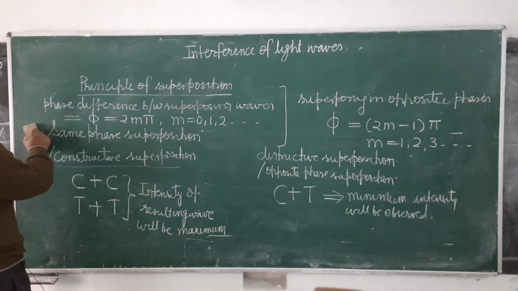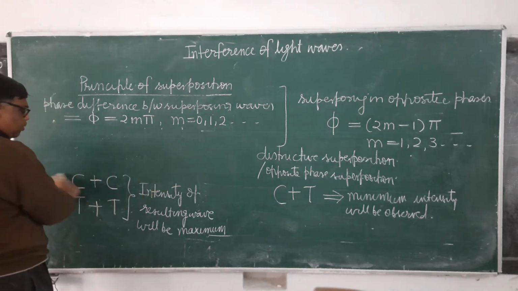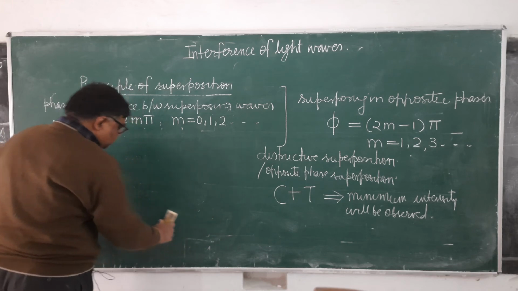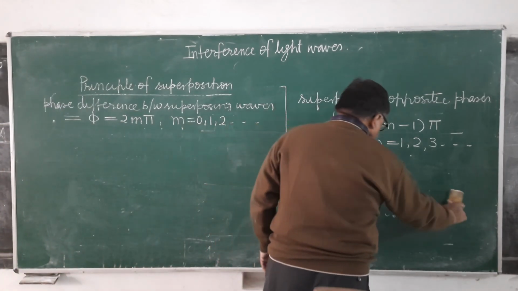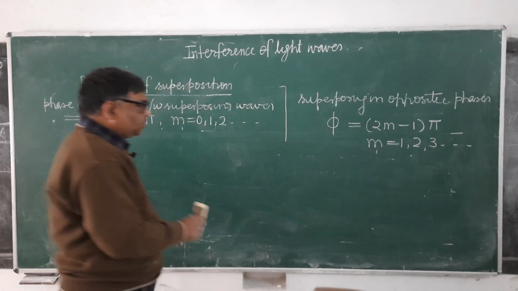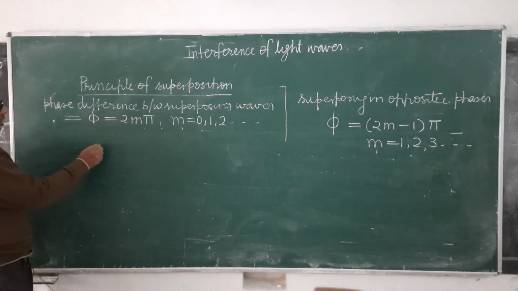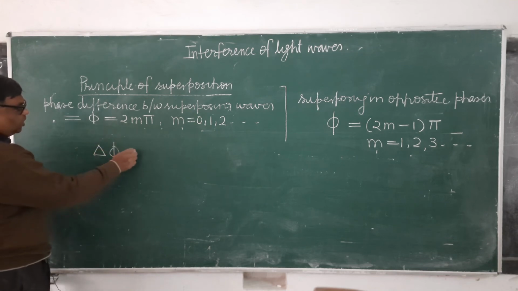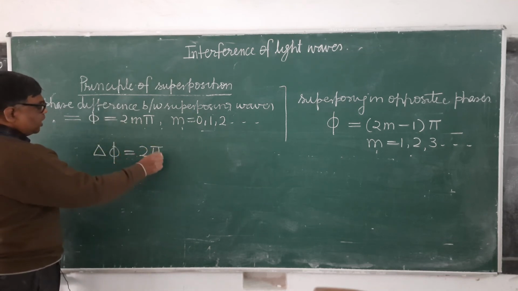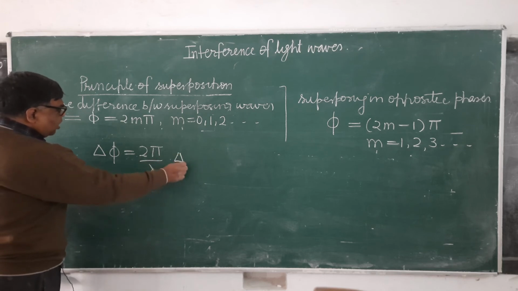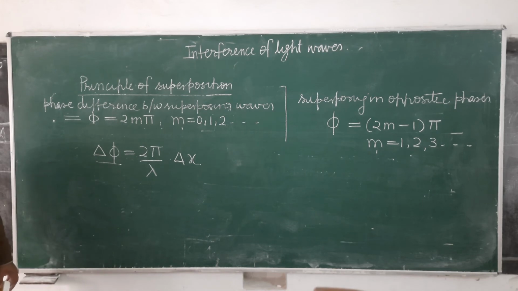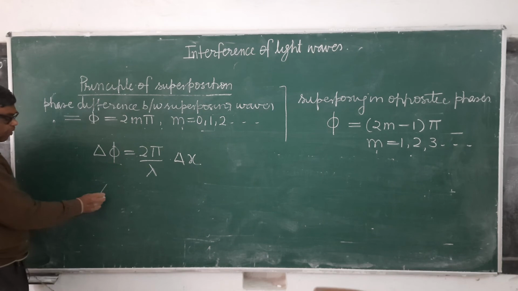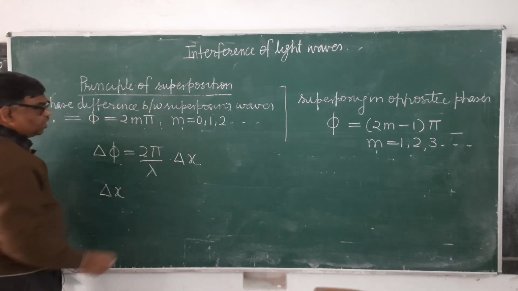Now you see what the same thing will be in terms of path difference. What will be these conditions in terms of the path difference? So see here, there is a relation between the phase difference and path difference. Delta phi equals 2 pi by lambda into delta x. Delta phi means phase difference, here I have represented it by delta phi. So what will be delta x? Delta x is the path difference.